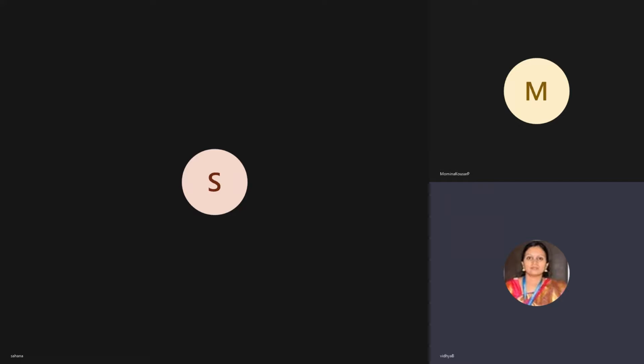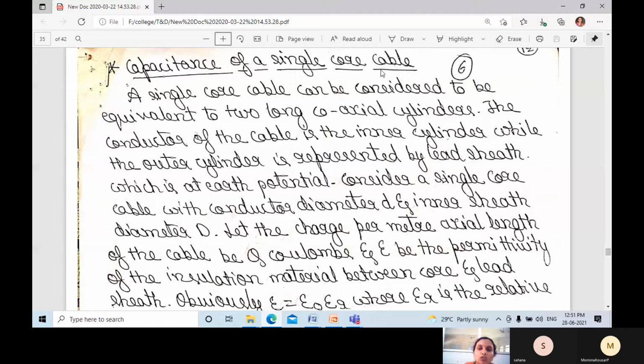Okay, today we shall discuss the capacitance of a single core cable. A single core cable can be considered equivalent to two long coaxial cylinders. Here, the conductor of the cable is the inner cylinder, while the outer cylinder is represented by the lead sheath.